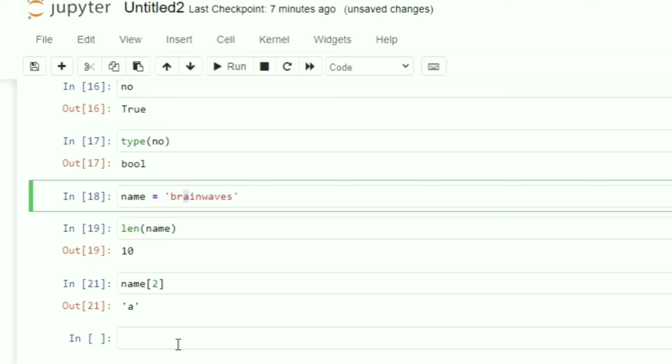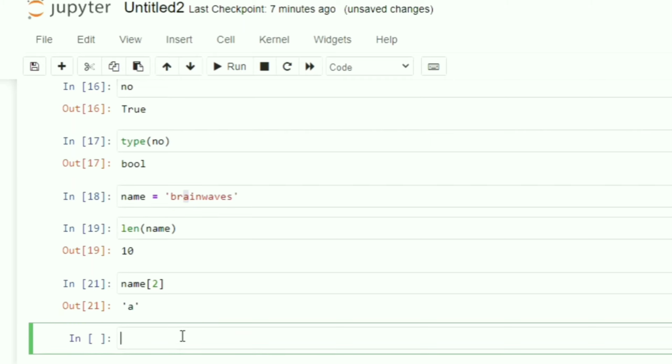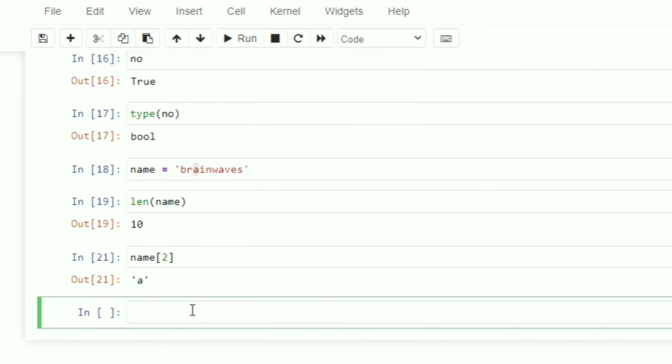Okay. Now if I am trying to assign a value to the string or to a particular character of that string, it will give an error, because for the characters present in the string, we cannot reassign a value.